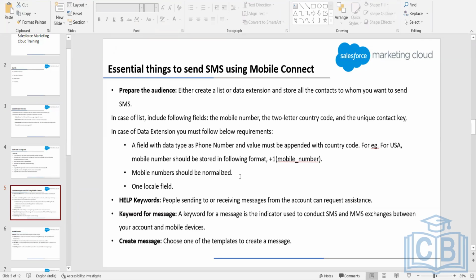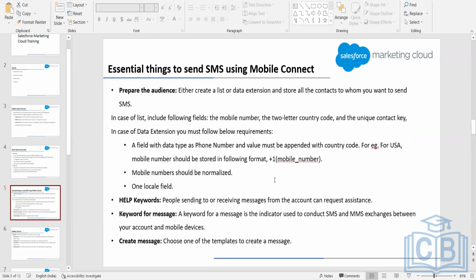Now, if you want to send the SMS from the data extension, what things are required? So we need to have a phone number field. Apart from that, the phone number that we are going to store in that field has to be normalized.